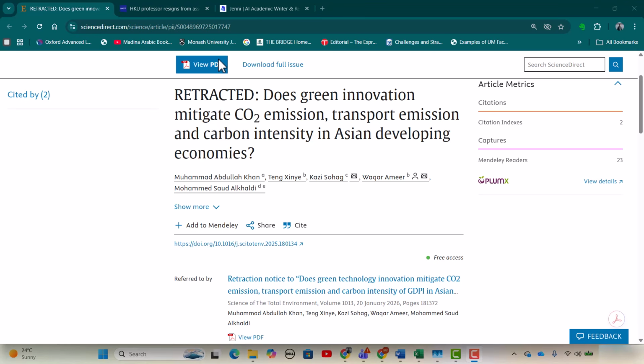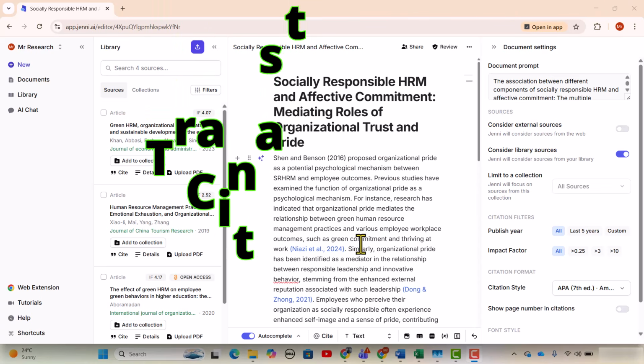Here I want to highlight a very important point: nowadays, editors are not only looking into the citations, whether they are real or fake, but they are moving one step further and checking whether the text written by the authors actually matches the provided citations or not. In this video, I'm going to discuss the ways in which Jenni can help you use AI in an acceptable and responsible way. First, Jenni provides transparent citations.